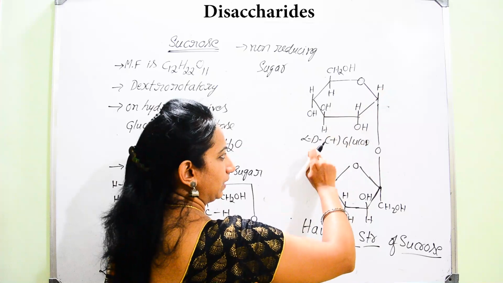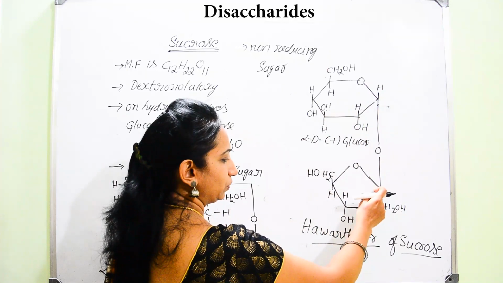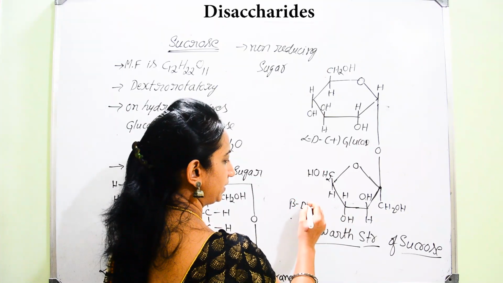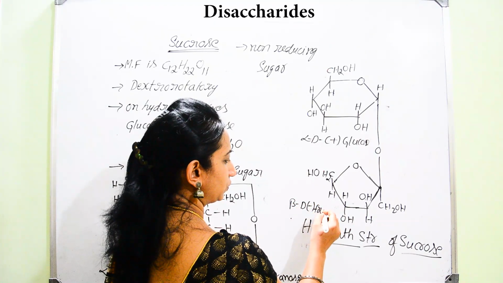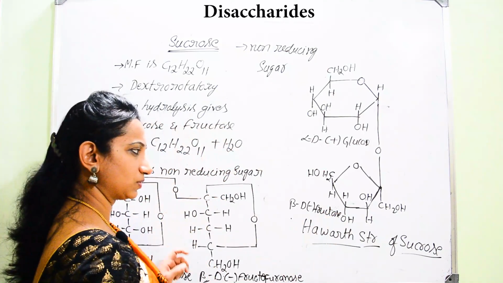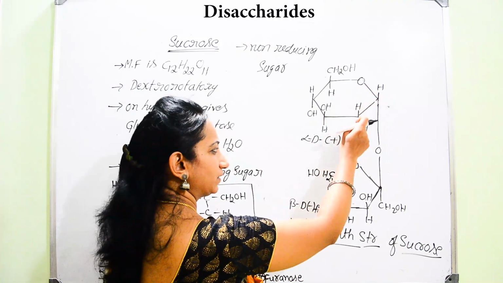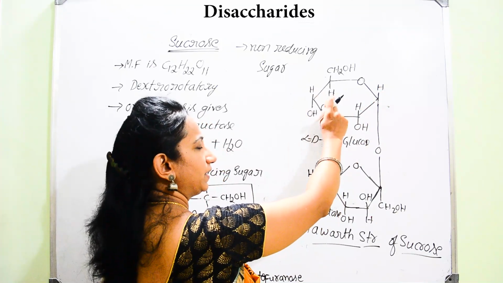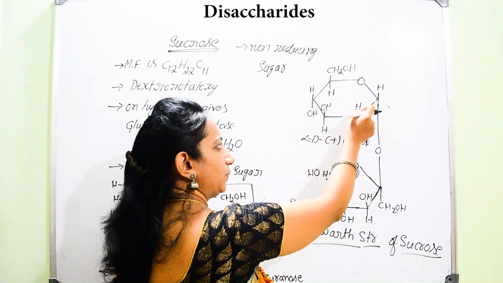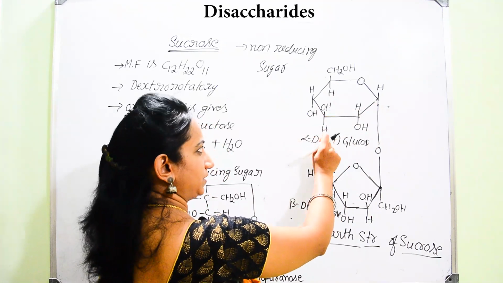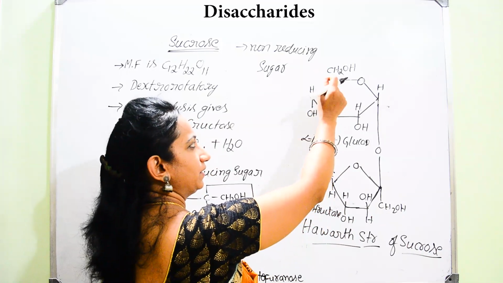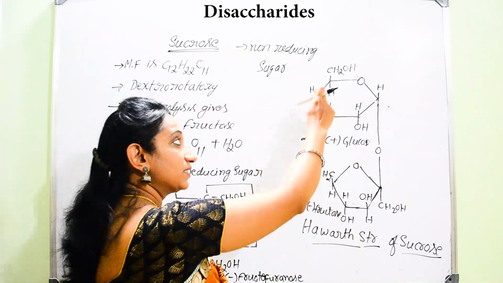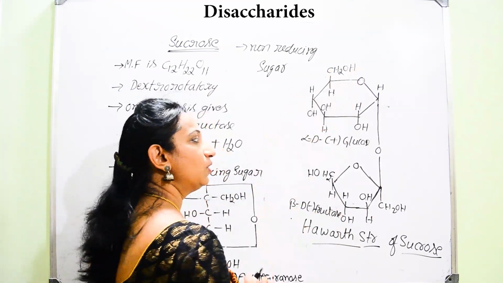Carbon 1 of alpha D glucose linked to carbon 2 of the beta D, so it is representing beta D minus fructose. And now you remember that order for this alpha D plus glucose. What is that order? H, H, OH, H and H below here. Then opposite to H, OH, opposite to OH, H, opposite to H, OH. And to this terminal primary alcoholic group you should mention without fail, that is not OH, you should always mention it is CH2OH.